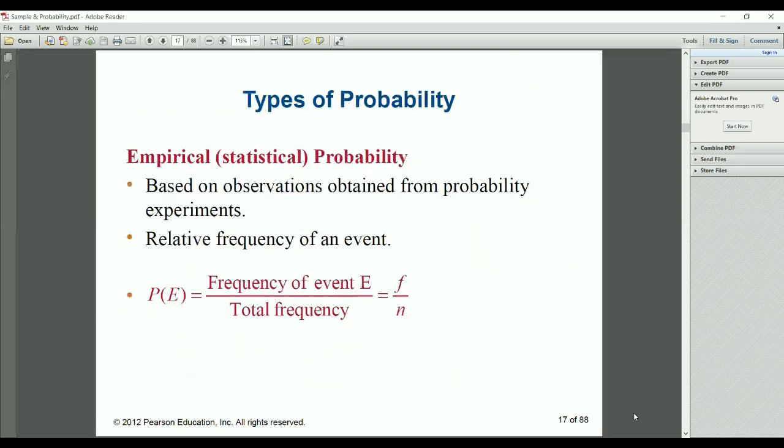There are different types of probability. Empirical statistical probability is based on observation obtained from a probability experiment, using the relative frequency of the event. Like we saw last time, there is one group, and the frequency of that particular group is F, and the total frequency is N.